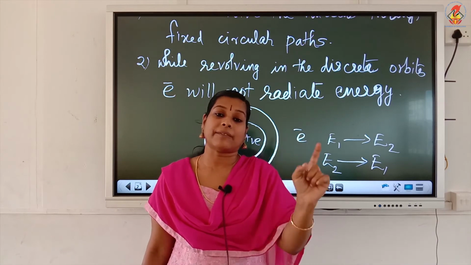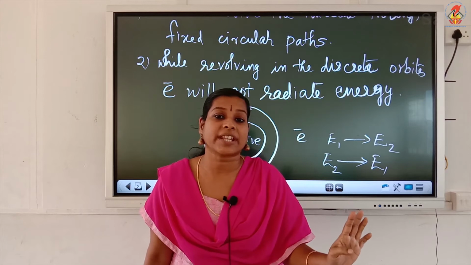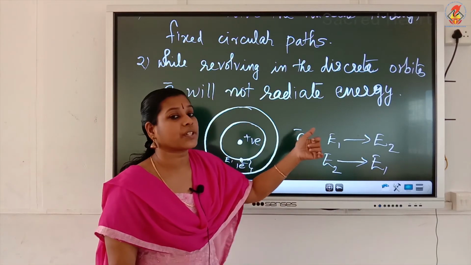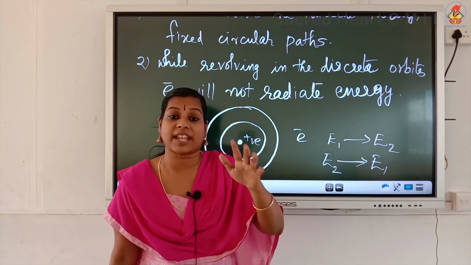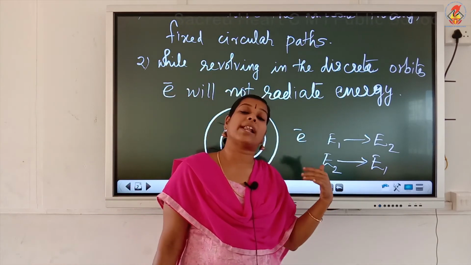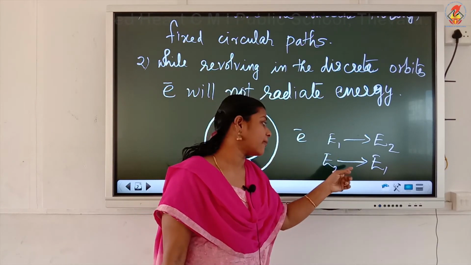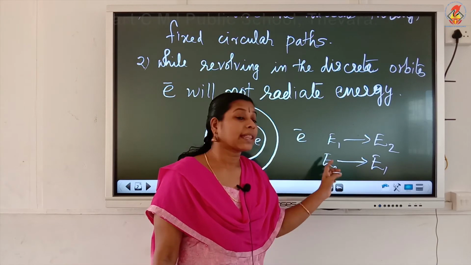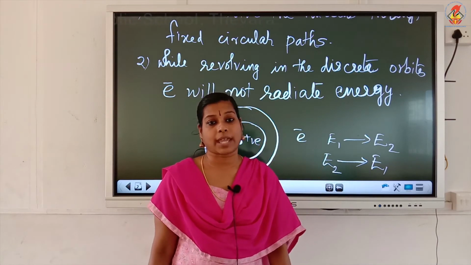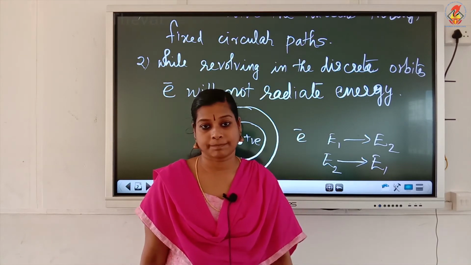When the electron is revolving through a discrete orbit, there is no change in energy, but when electrons jump from a lower to a higher energy level, a change in energy happens, and from higher to lower energy level, a change in energy also happens. When jumping from higher to lower, the energy will be radiated. Change in energy will be observed only at that time.